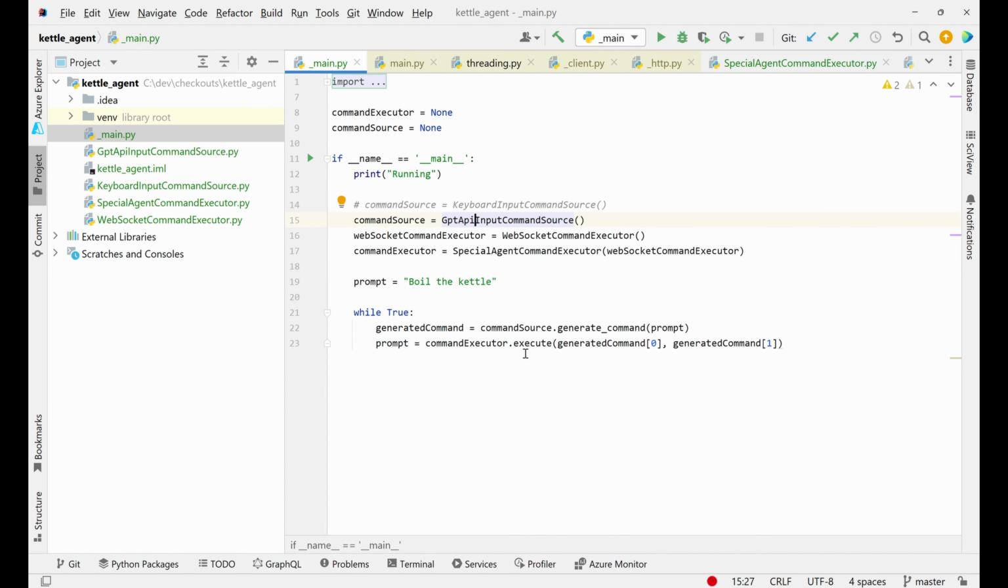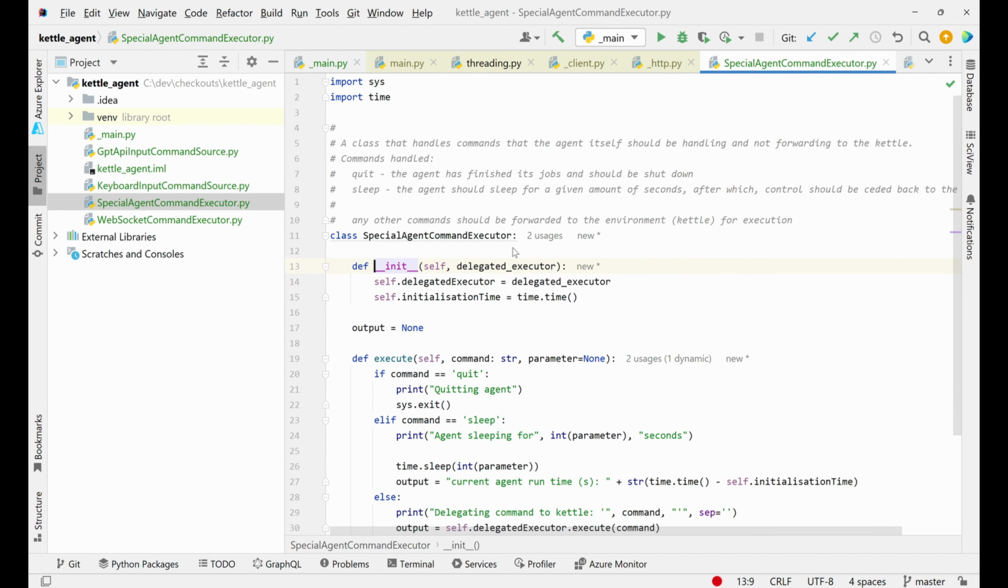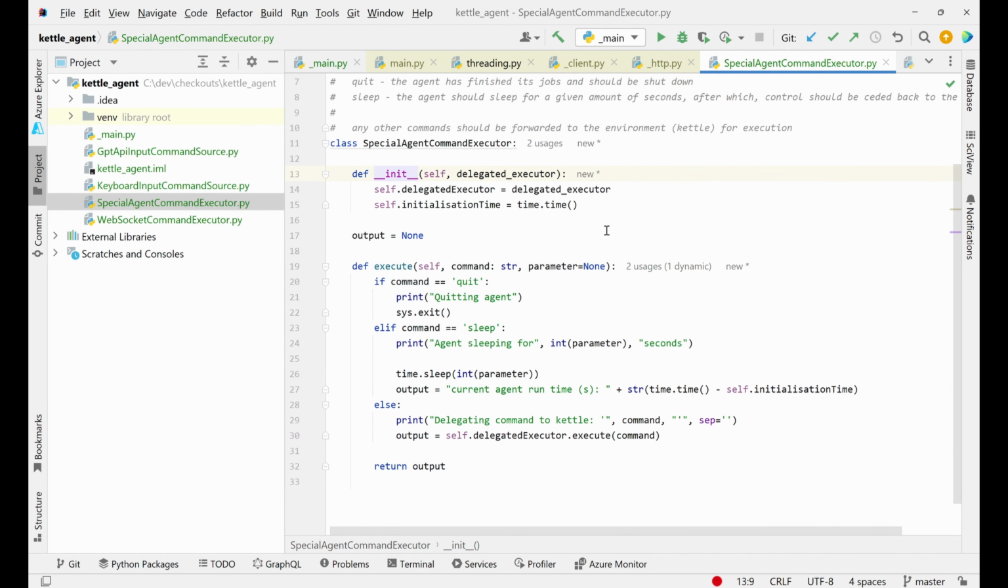So let's look at our command executor. We've actually got two different command executors. One of them is our special agent command executor. This is taking the tool call from the GPT API. If the command is quit, we quit our agent. If the command is sleep, then we sleep the thread for the number of seconds, and then we call back to the GPT API and say, hey, the current runtime of the agent is this. What's your next command? If the command is not quit or sleep, then we delegate to the kettle.